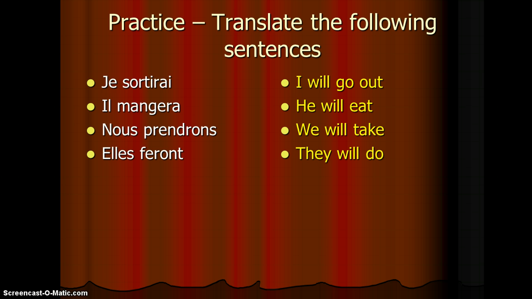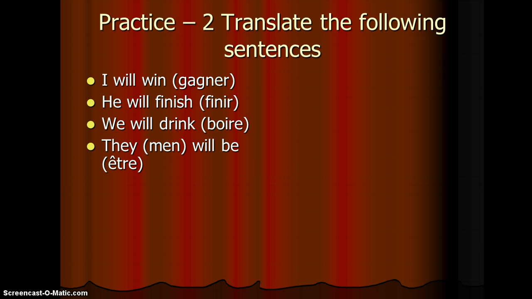And now let's look at this the opposite way. I will win. Well, imagine you looked at the verb win in the dictionary, you'd find the verb gagner. You know that I is je, and we know that the ending for the future with will is AI. And because we've got an R at the end, we can just latch it onto the end. I will win, je gagnerai. He will finish. Well, this is an IR verb, finir. It ends with the IR, so all we do is put a natural ending which goes with il. In this case, it's an A. So he will finish, il finira.